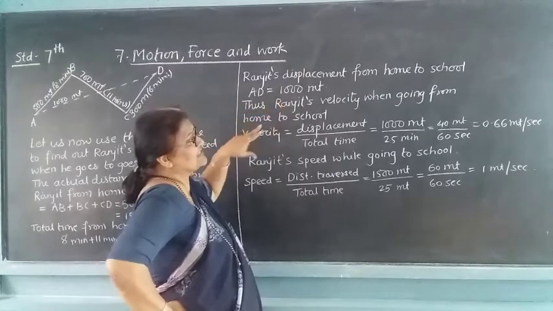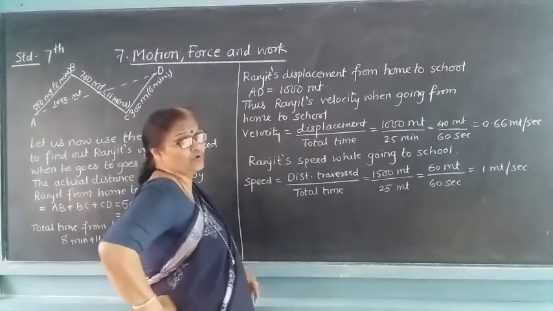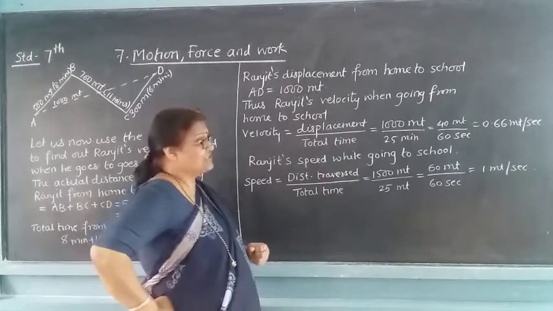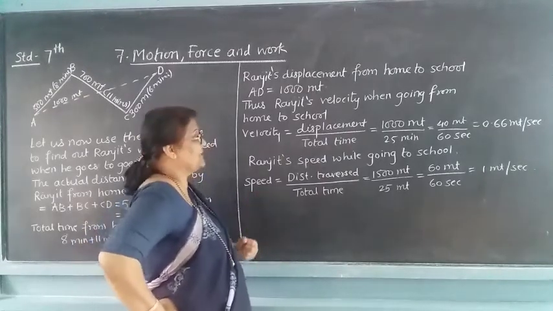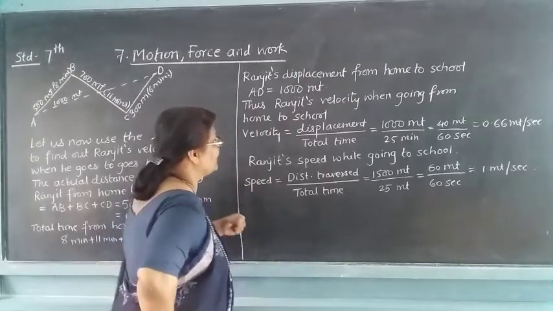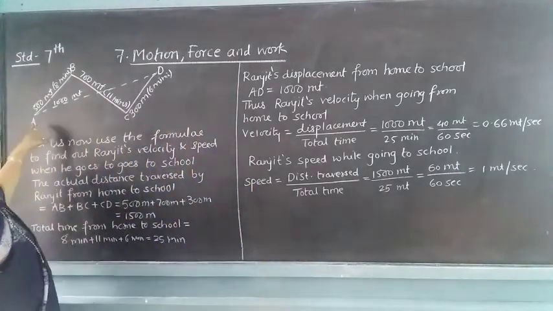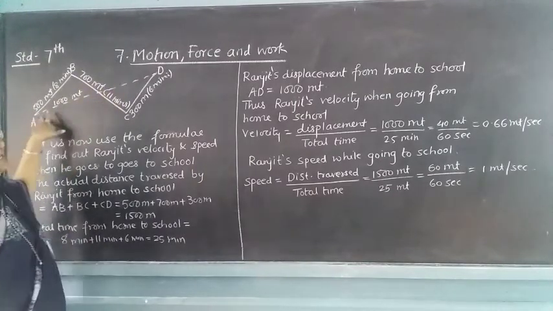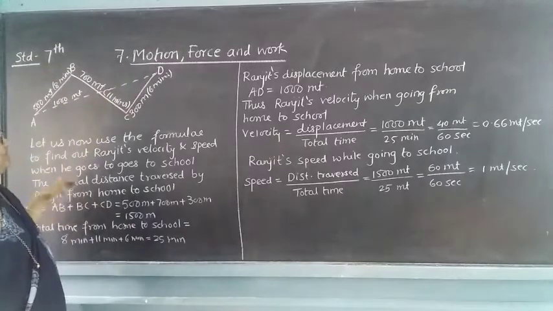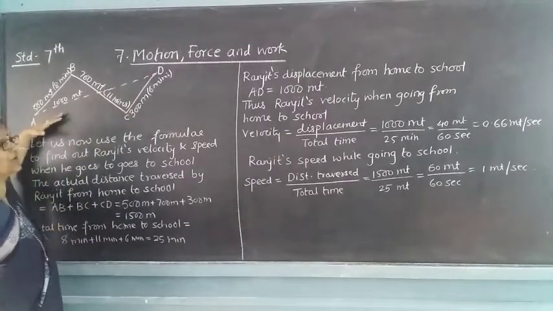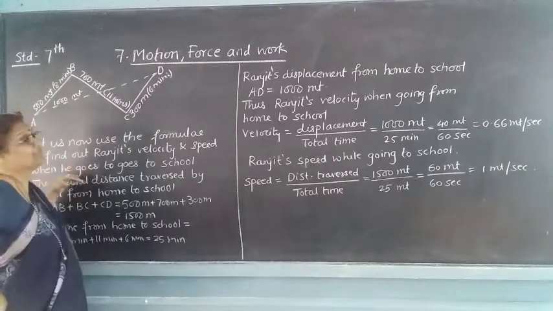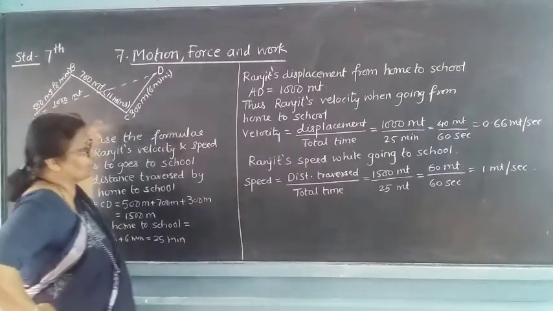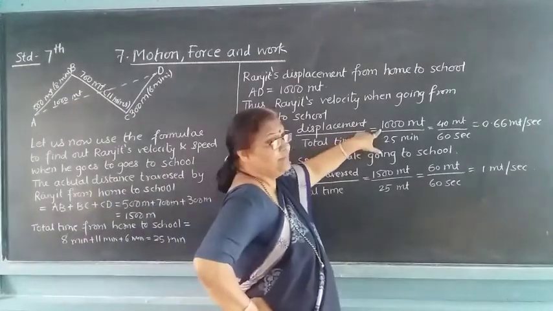Thus Ranjit's velocity when going from home to school. Now we have to calculate the velocity. How are we calculating the velocity? Velocity is nothing but displacement upon total time. So what is the displacement? He has gone from one point to another point. The starting point is A and the final point is D. He has covered 1000 meters. So we have taken 1000 meters here.